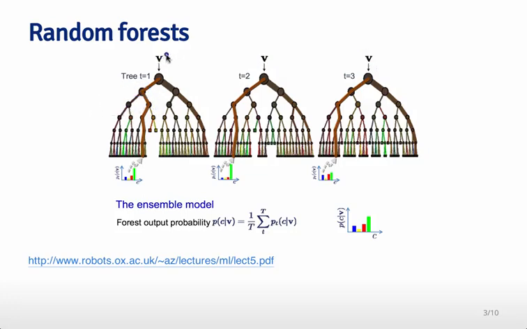Then if we get a new observation, say this observation here, we run that observation through tree 1, and it ends up at this leaf down here at the bottom of that tree, and so it gets a particular prediction here. Then we take that same observation, we run it through the next tree, and it goes down a slightly different leaf, and it gets a slightly different set of predictions here. And finally, we go down the third tree, and we get an even different set of predictions. Then what we do is we basically average those predictions together in order to get the predicted probabilities of each class across all the different trees.